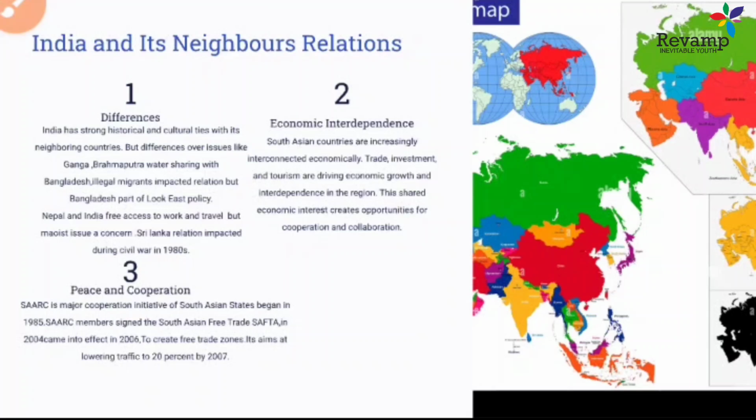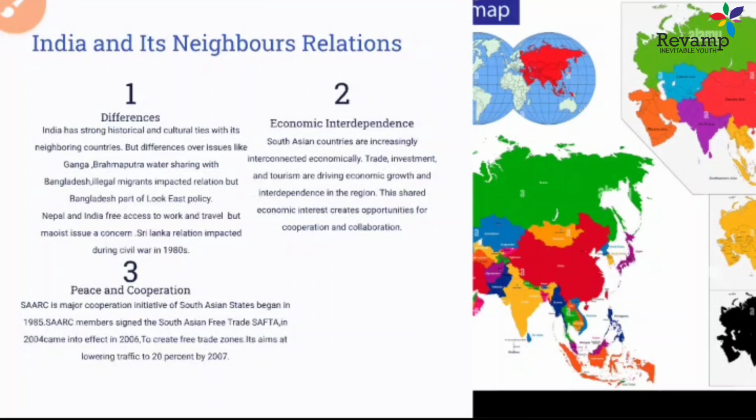So on the SAARC platform, different neighboring countries of India came together to discuss all these issues, like if there are any disputes or differences, such as the water issue that happened between India and Bangladesh. So this platform provides a presence for these countries to solve their issues, or through cooperation they could give economic benefits to each other. So all these things led to a lot of cooperation between these countries.